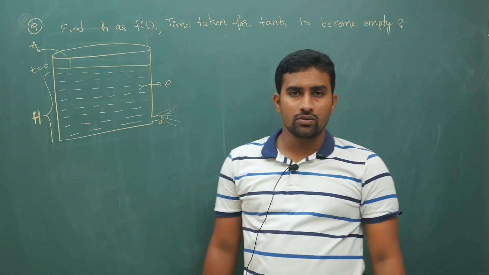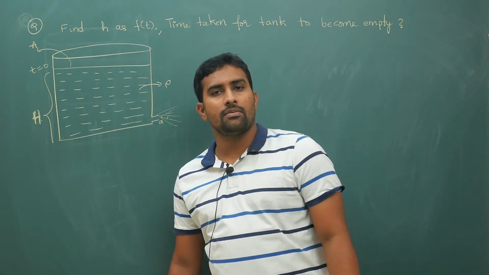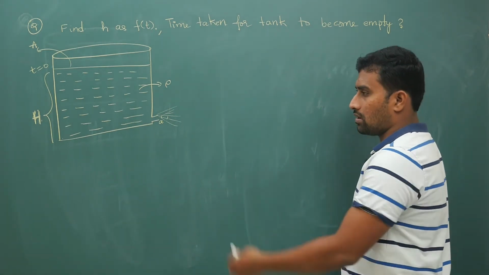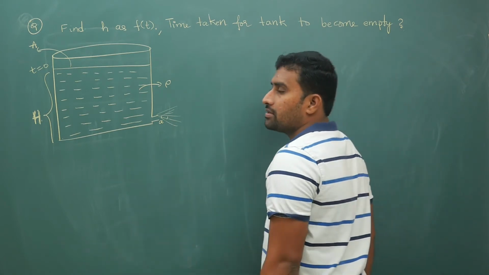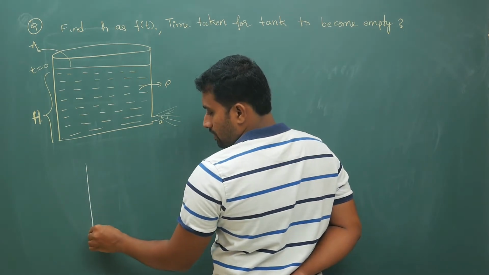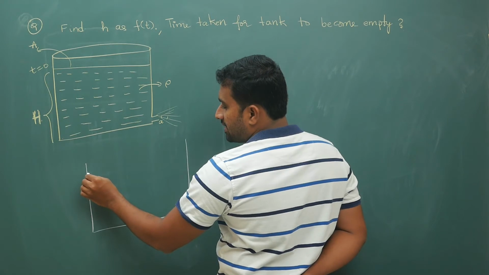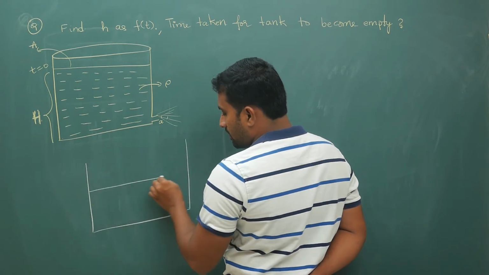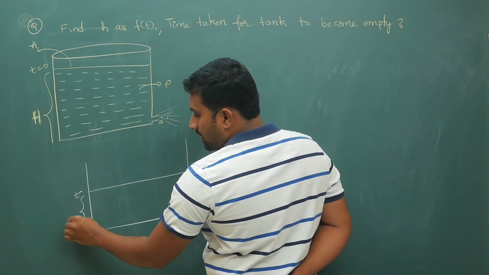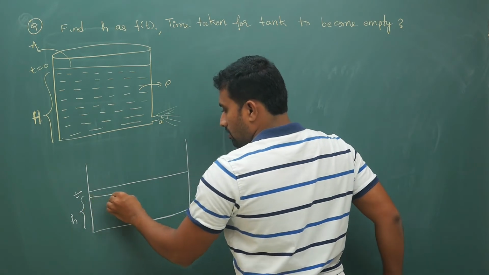Now let us try to do this question. Let us take this scenario, you have height to be capital H. After time t, if height is h, at t equal to 0 it is fine.